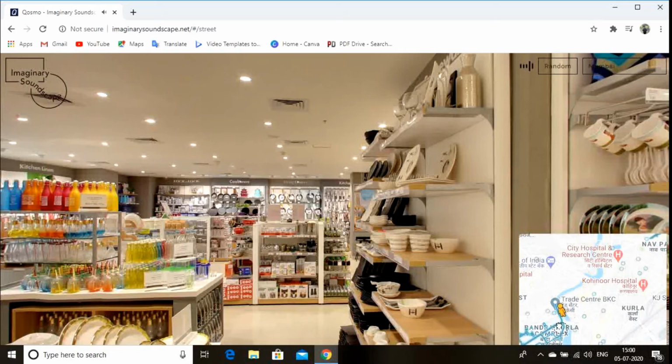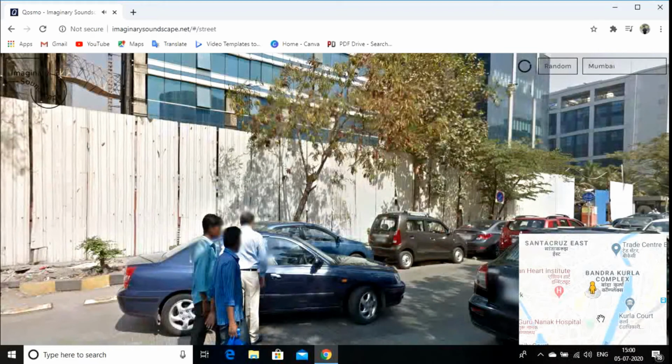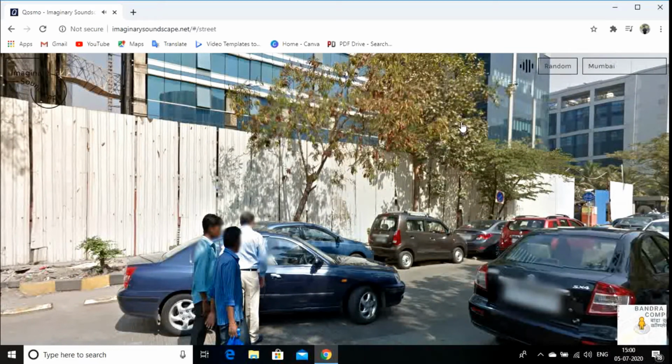Let's go to the BKC. This is Bandra Kurla Complex. Here we go. The BKC area. Oh, here we go. That's the BKC area. Just hear it. Oh, the ambulance sounds. I guess that's the COVID-19 patients.